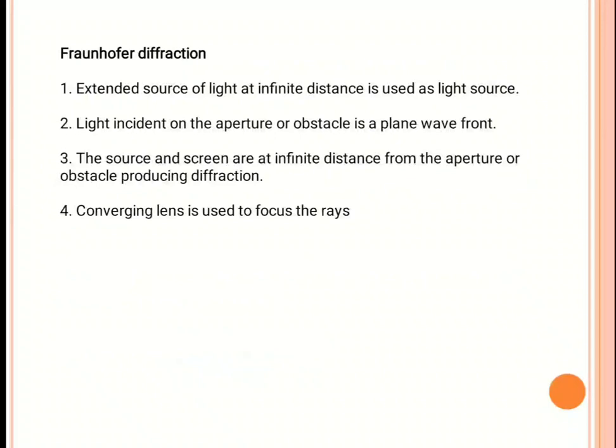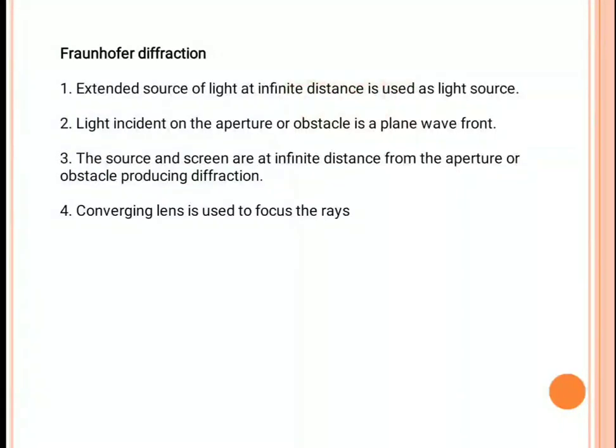This is another type of diffraction, that is Fraunhofer diffraction. It is quite different from the Fresnel. In Fresnel diffraction, we take the example of a torchlight or candle. In Fraunhofer diffraction, we take the example of sunlight. So that is an example of an external source of light, and it is at an infinite distance. So that is the best example. Sunlight is taken as an external source of light. Now the source is at an infinite distance.